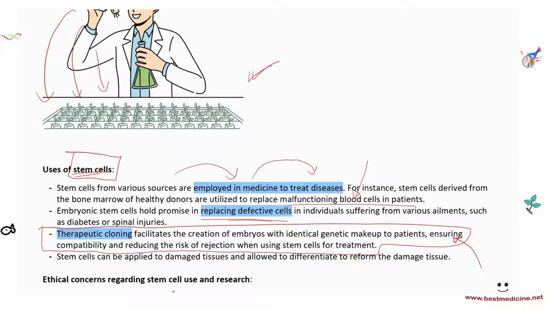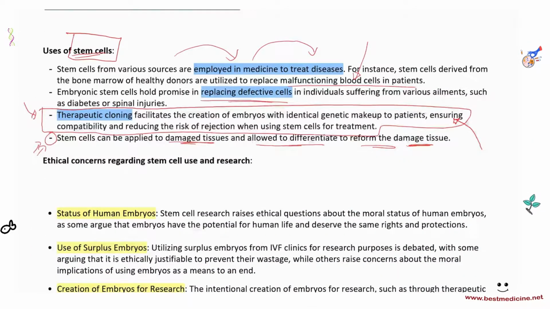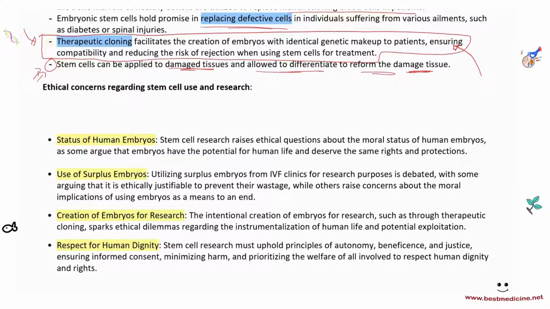Stem cells can also be applied to damaged tissues and allowed to differentiate to reform the damaged tissue. And I just gave you an example of this. For example, cartilage in joints. Now, because we have all of this, all these uses, especially the recent research which is utilizing stem cells in very questionable ways, we have ethical concerns regarding stem cell use in research. And some of the ethical concerns that could arise is that status of human embryos.